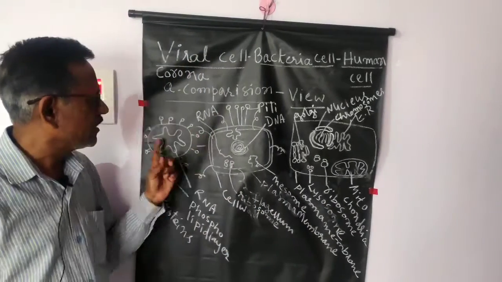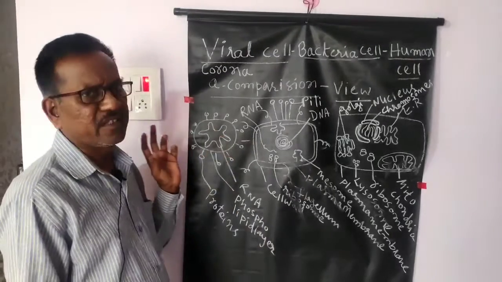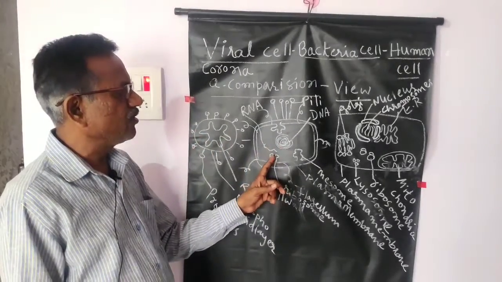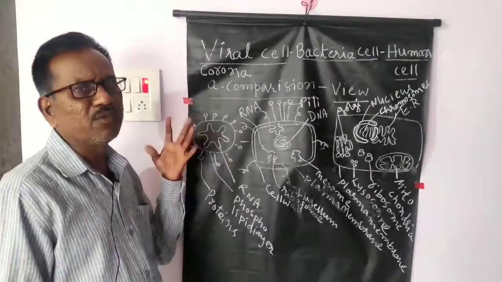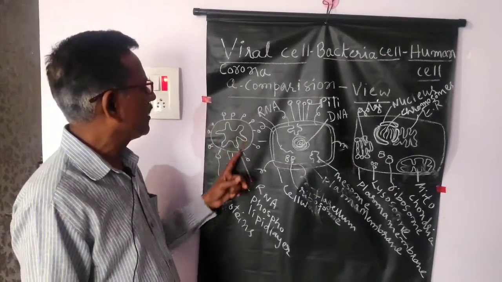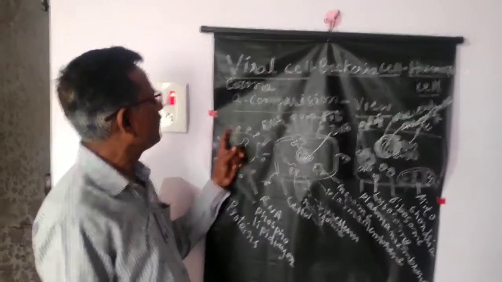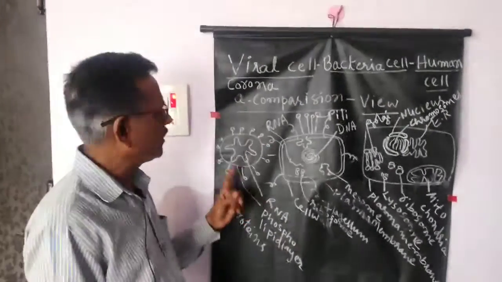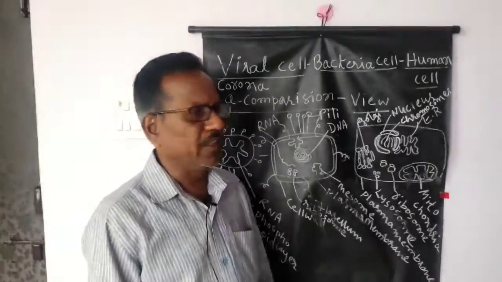Whereas in virus, no cell organelle is present. Even ribosomes are also absent. But in bacteria, only ribosomes are present. So these viruses do not have ribosomes also. No cell wall, only a membrane is there. That membrane is made of phospholipids, and protein-made spike-like structures are present. Here RNA is present as the genetic material in the coronavirus.